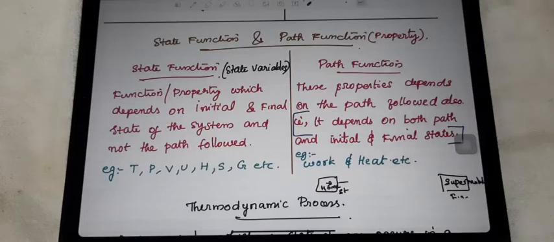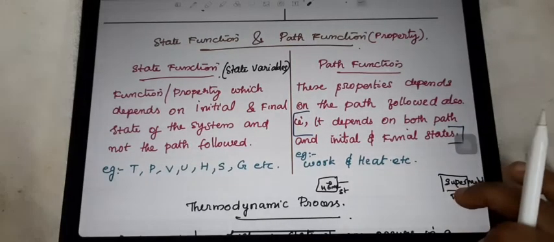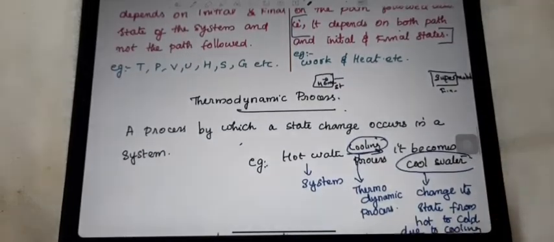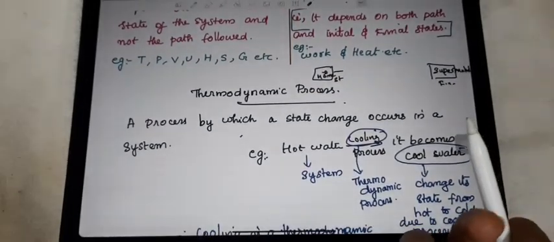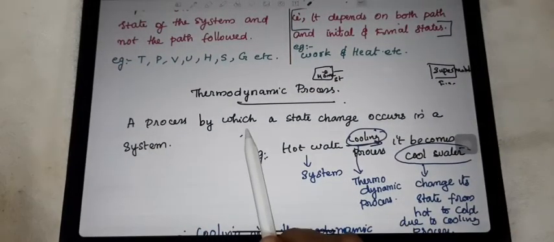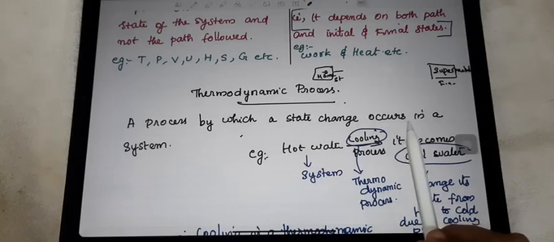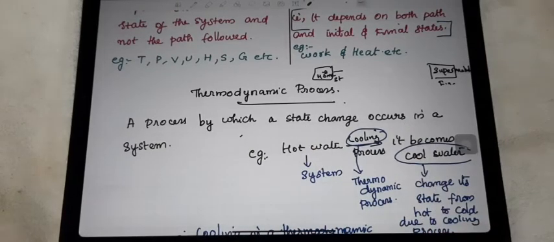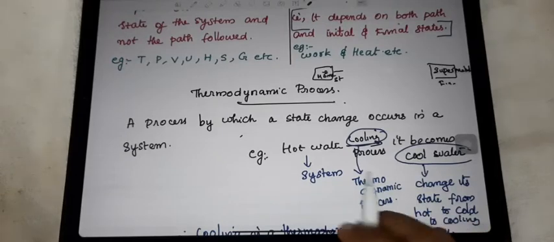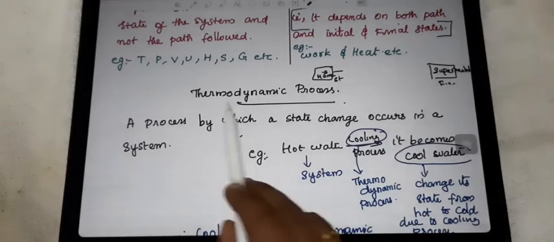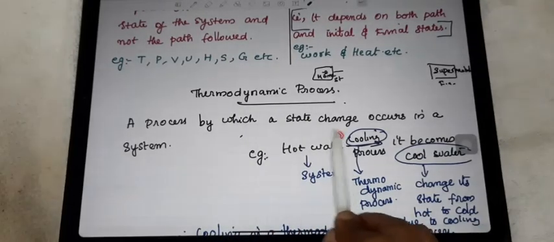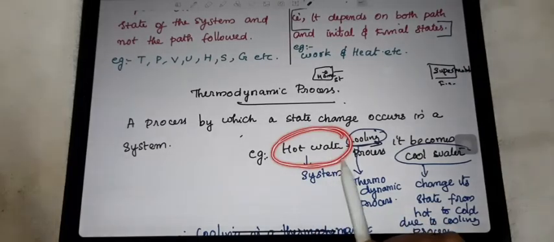Next term in thermodynamics is thermodynamic process. So, what is meant by the word thermodynamic process? It is the process by which a state change occurs in a system. With an example, we can explain the word thermodynamic process. For that, I took hot water in a beaker.